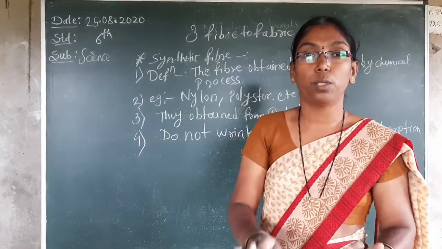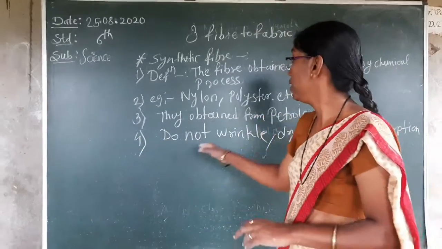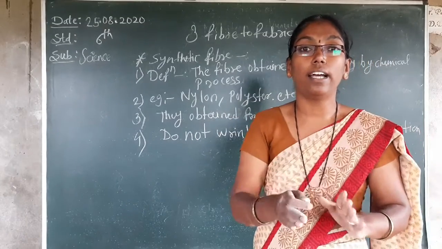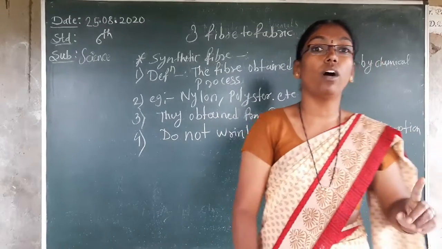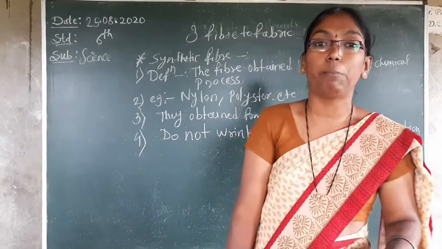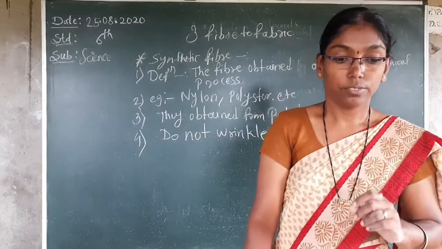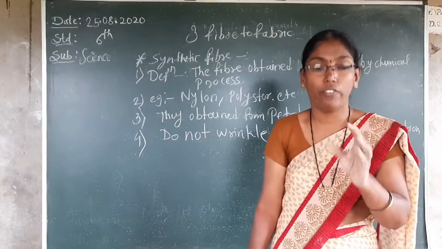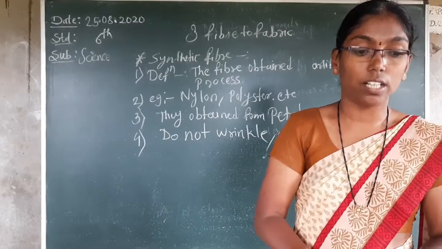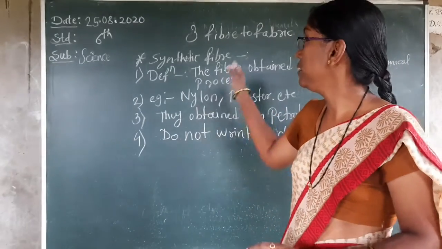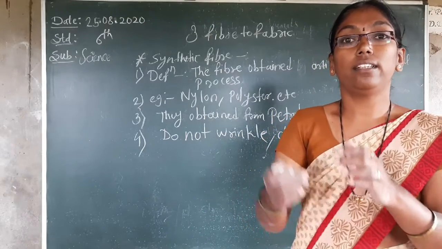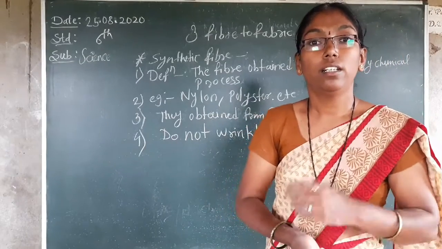Nylon doesn't have the absorption capacity, but it does not wrinkle. It dries quickly as compared to cotton, but because of the one drawback, less absorption capacity, we cannot use this type of clothes in the summer season or in hot weather. Then the last point: they blend with other natural fibers also. This fiber can be blended, mixed, with other fibers, and a new product will be made.